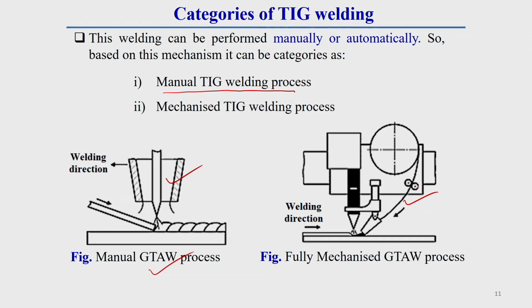This mechanized system means that from some roller, the filler wire is generally fed continuously to the molten pool through a feed roller. This is generally called the feed roller, and it is controlled by a mechanized system. By this, we can control both the filler wire deposition as well as the speed of the welding torch by a mechanized system. Then it is called the mechanized GTAW process.